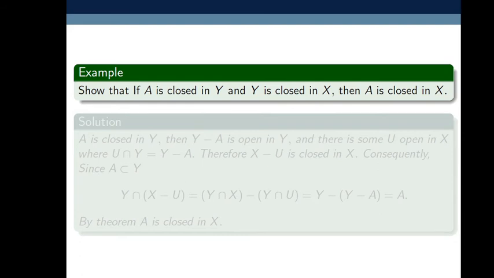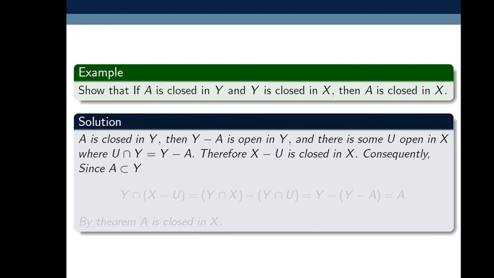Now let's have some examples from the exercise. Show that if A is closed in Y and Y is closed in X, then A is closed in X. Here A is closed in Y, so by definition of closed sets, Y minus A is open. Here Y is closed in X, which implies X minus Y is open. Okay, we'll discuss the solution here.